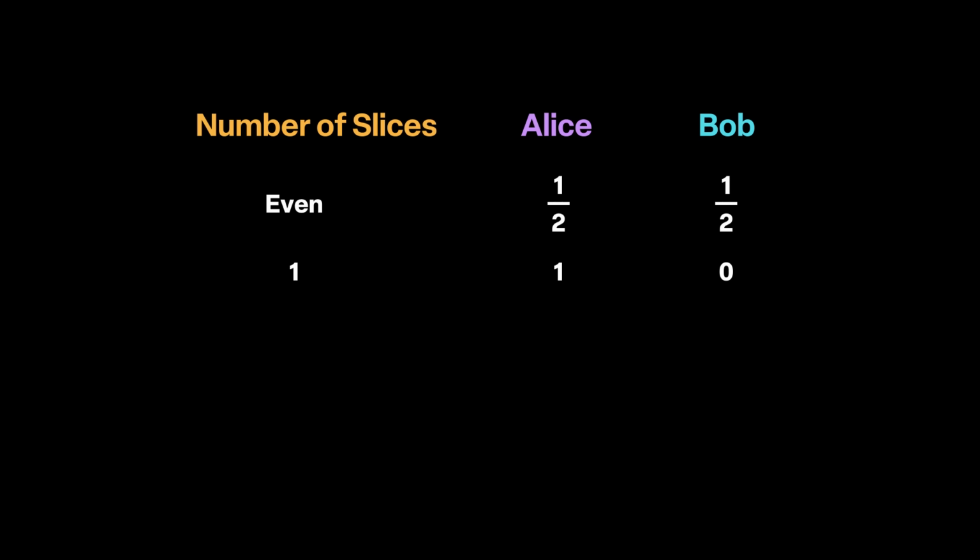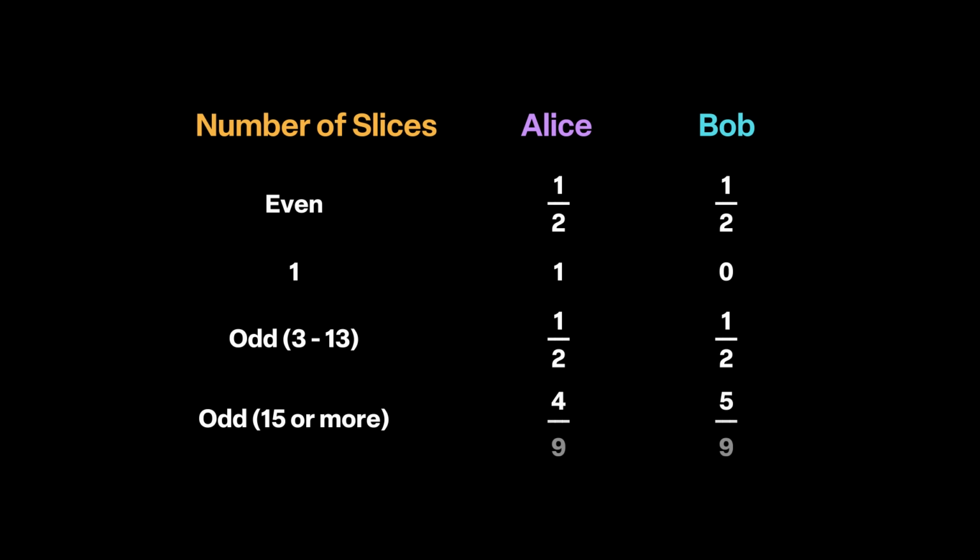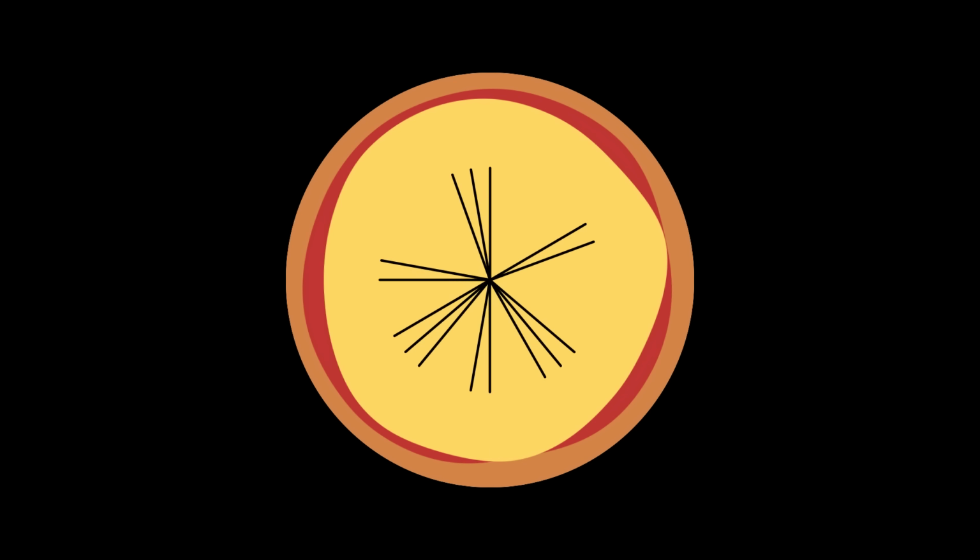But if the number of slices is a small odd number, from 3 to 13, then it turns out with optimal play that Alice and Bob will each get half the pizza. This result is not easy to prove, but explains why we need an example with 15 slices. Finally, if the number of slices is a big odd number, 15 or more, then with optimal play, Alice will get 4/9 of the pizza and Bob will get 5/9. So, if you ever have to share a pizza, just cut it into 15 carefully measured slices.